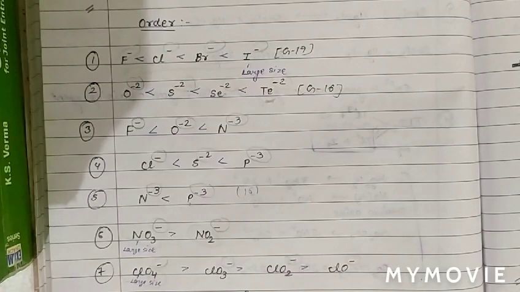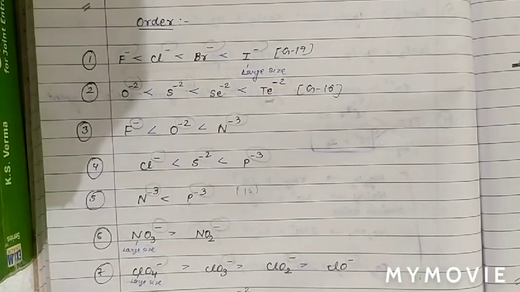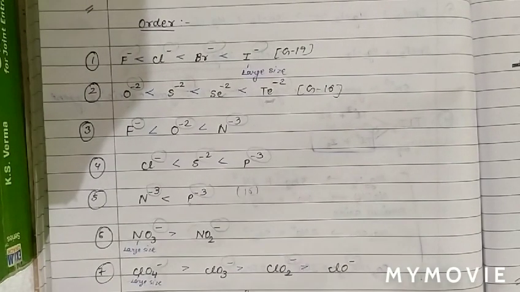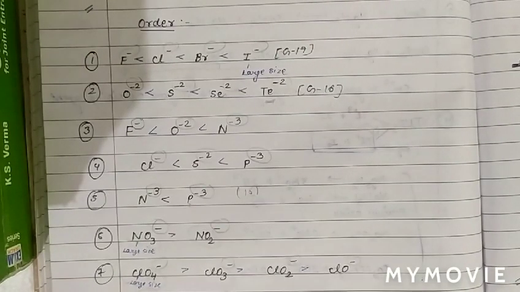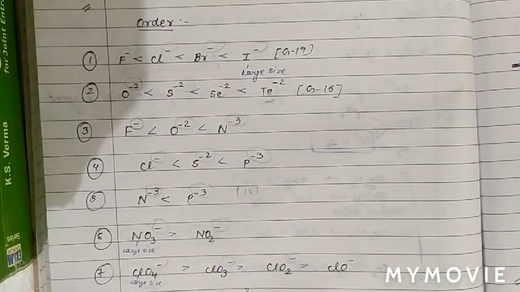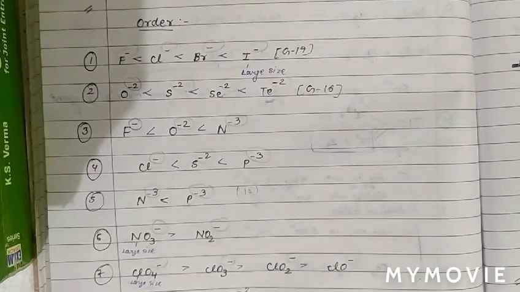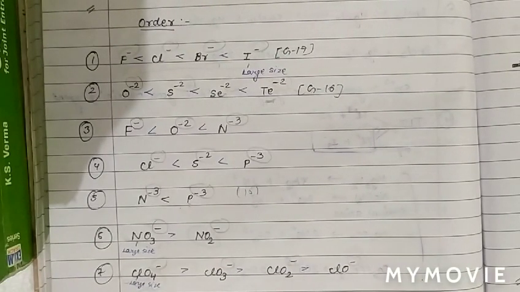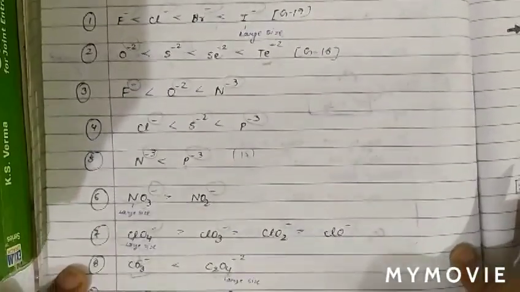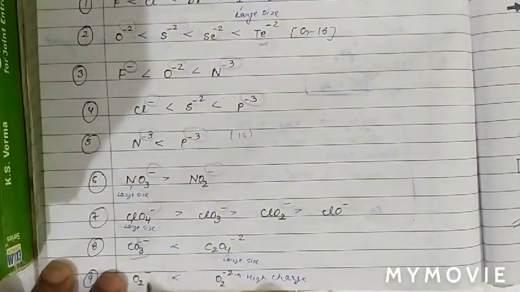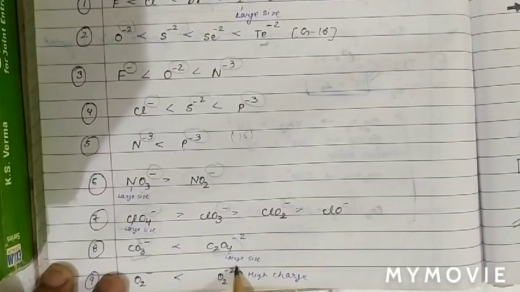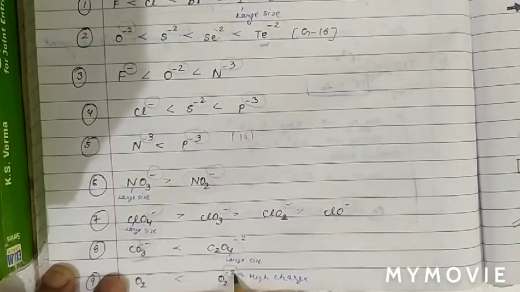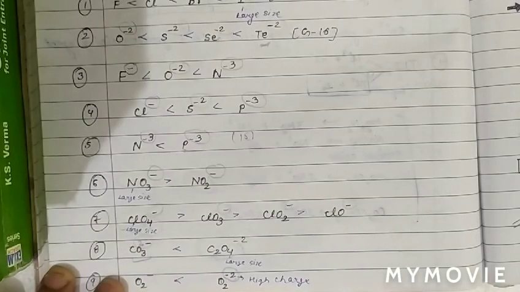See also, when CO3 2 minus, carbonate ion, and C2O4 2 minus, oxalate ion, as charge is same, but C2O4 will take more space, since larger size of an ion means larger polarizing power. Next question, as one ion is superoxide ion O2 minus and one is O2 2 minus, as we can see that the charge is -2, so higher negative charge means higher polarizing power.